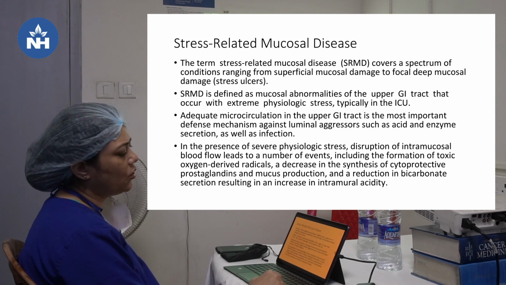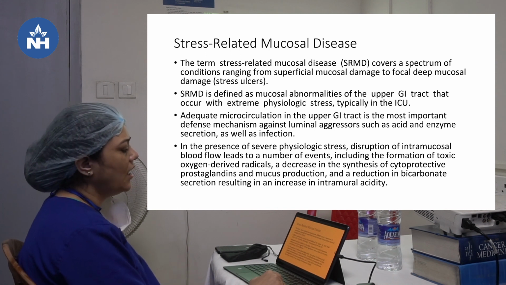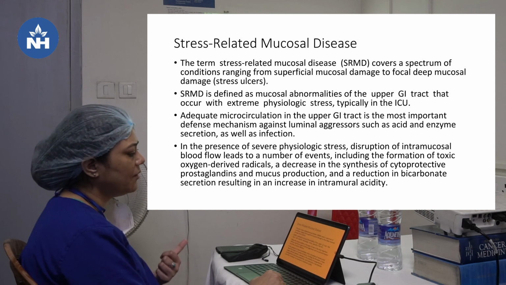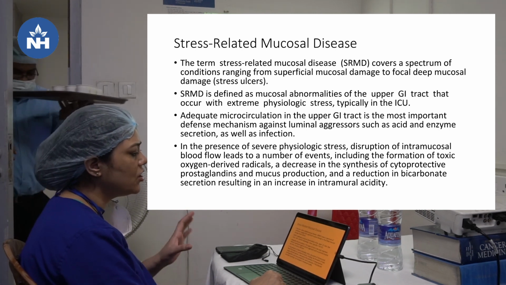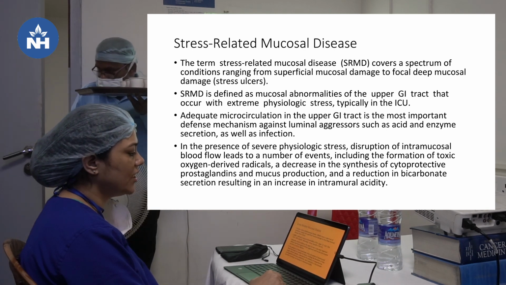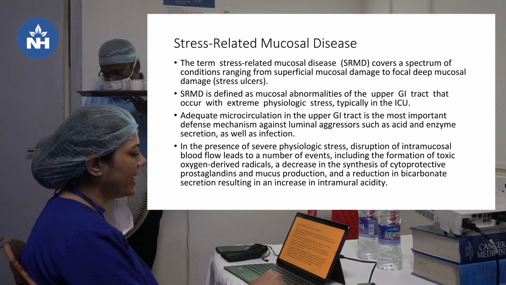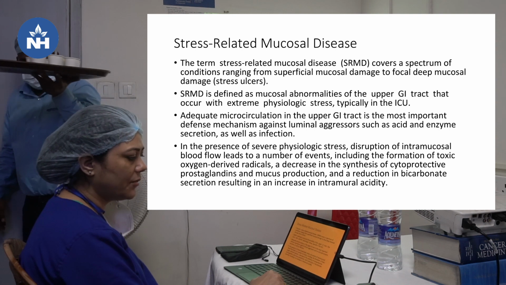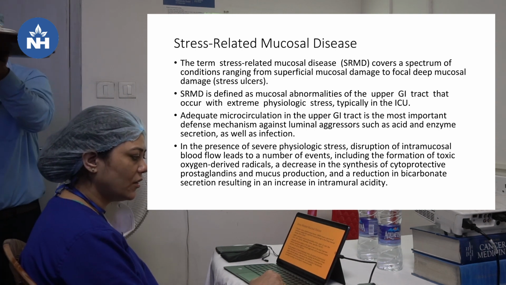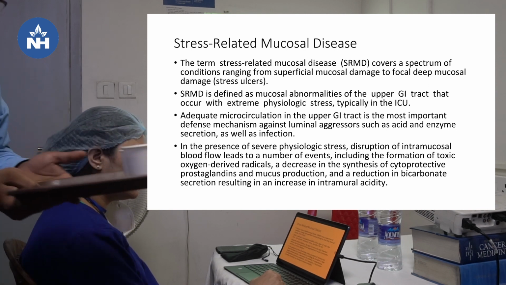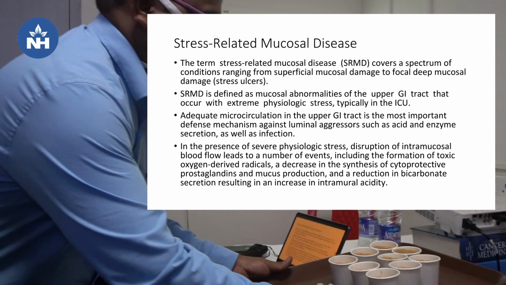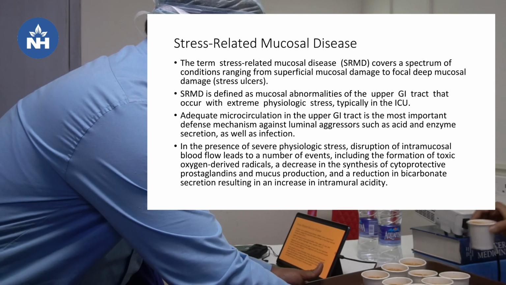Stress-related mucosal disease is another cause of upper GI bleed, and the term stress-related mucosal disease covers a spectrum of conditions ranging from superficial mucosal damage to focal deep mucosal damage, that is stress ulcers. So, SRMD is defined as mucosal abnormalities of the upper GI tract that occur with extreme physiologic stress, typically in the ICU.